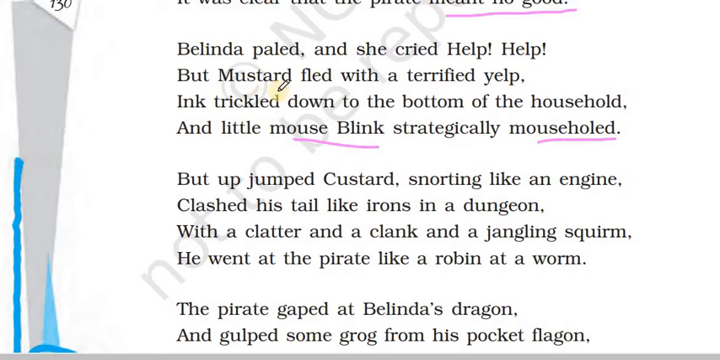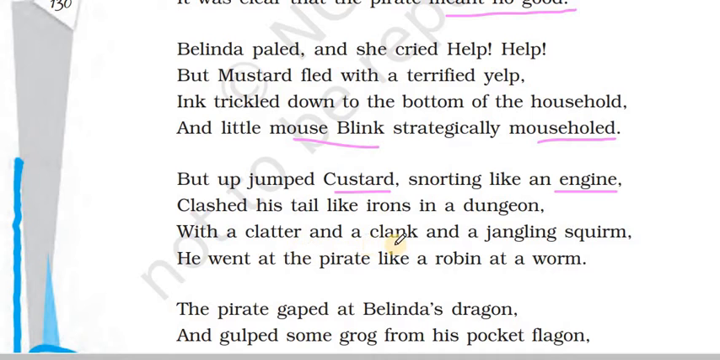So everybody was making fun of Custard, who thought themselves to be brave. Mustard, Ink and Blink all ran off when the pirate came in. But up jumped Custard, snorting like an engine. It was such a surprise that when everybody ran off, Custard stood up with a huge noise like an engine, clashed his tail like irons in a dungeon. So he just spread his tail like irons.